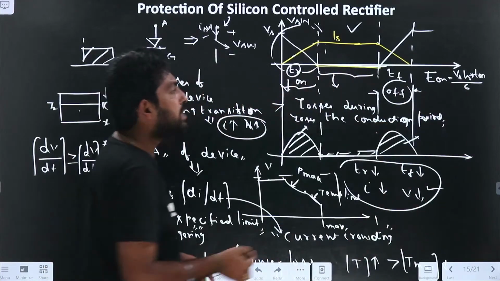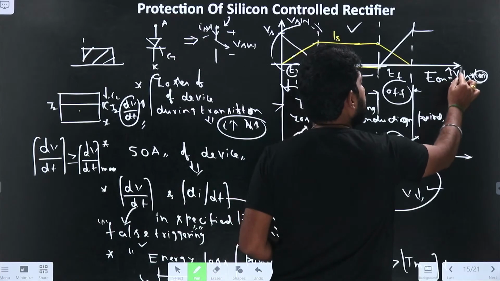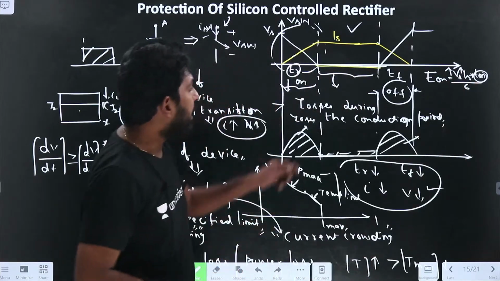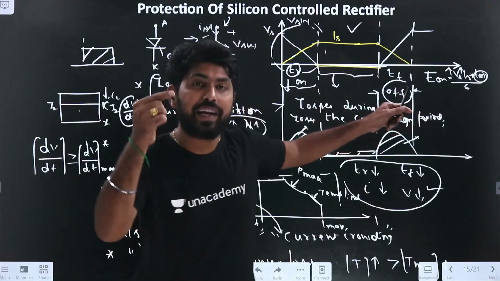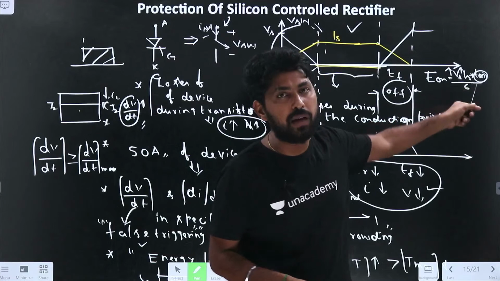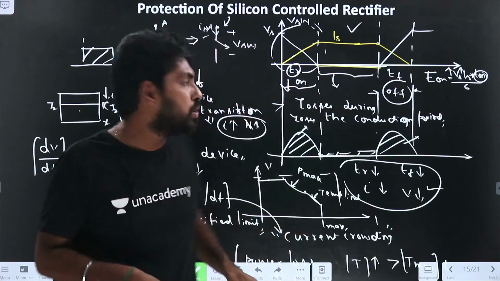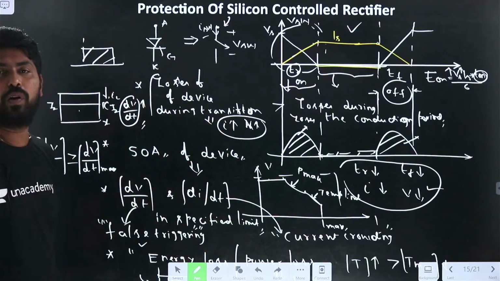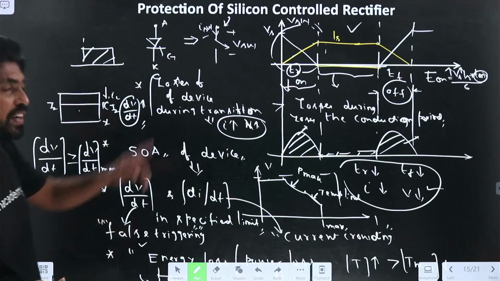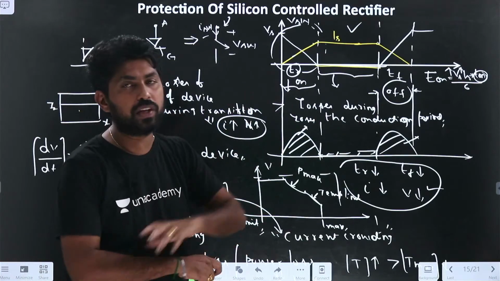So it depends on T on, it depends on Vs, and it depends on Is. If I am able to reduce the voltage value, current value and time, the losses will be reduced. All these parameters will affect the turn on time of the device as well as the turn off time of the device.